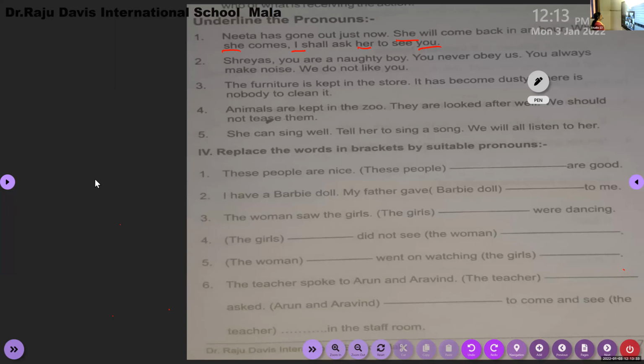Your sound is not low. Shreyas, you are a naughty boy. You never obey us. You always make noise. We do not like you. Okay. So, you, yes.